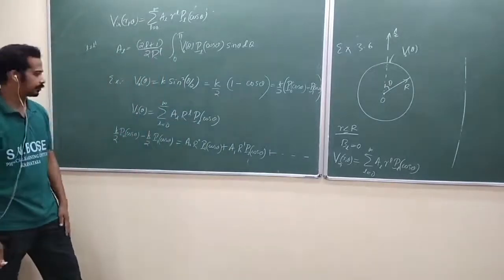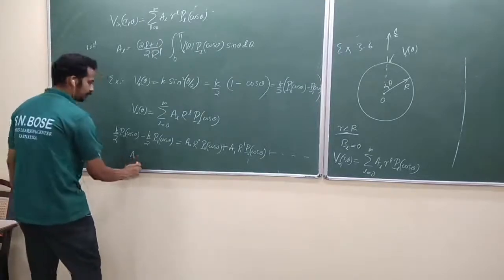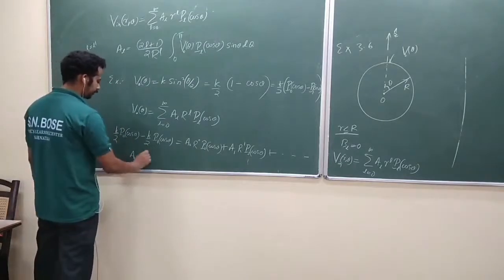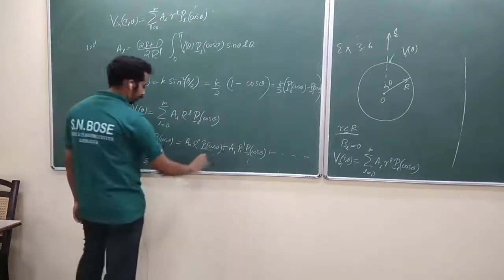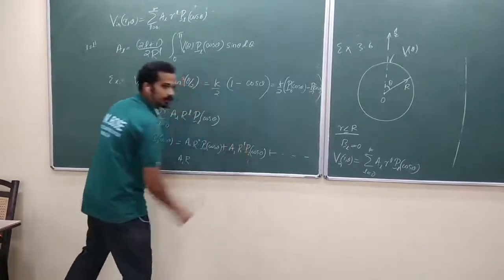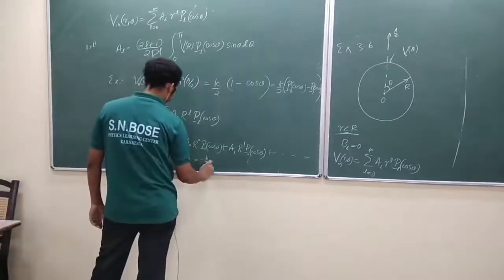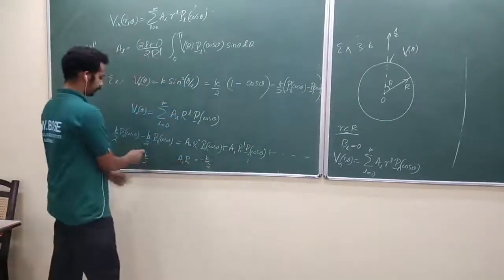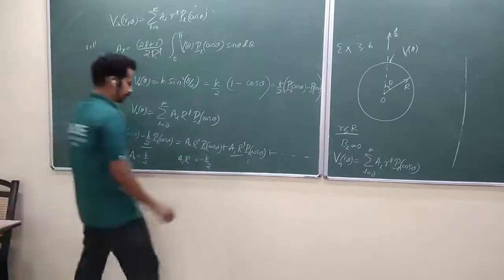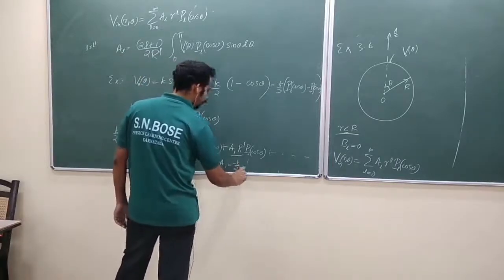In that summation, when you compare the coefficient, what is A naught? A naught is equal to K by 2, the coefficient of P naught of cos theta. And A1 into R power 1 is equal to minus K by 2, the coefficient of P1 of cos theta. So that means A1 is equal to minus K by 2R.